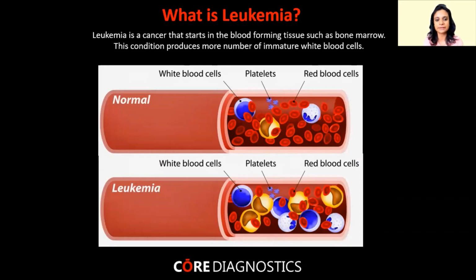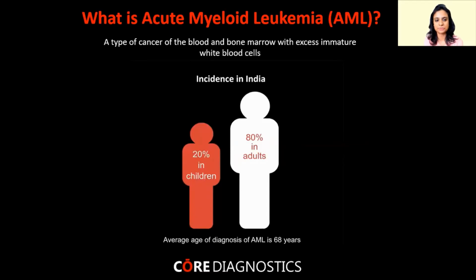Now, if you see the diagram, there's a clear differentiation between normal condition and leukemia condition. In the normal condition, the red blood cells are more in number, but in leukemia condition, the white blood cells are more in number, and these white blood cells are immature in nature, so they do not provide us protection against any infection. Now, leukemia is of different types. So today, let us speak about acute myeloid leukemia.